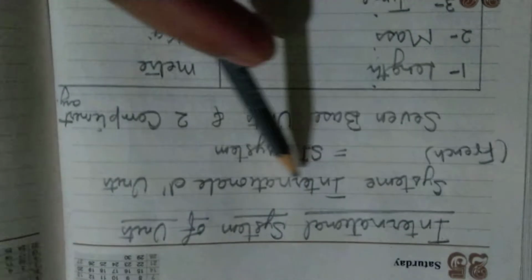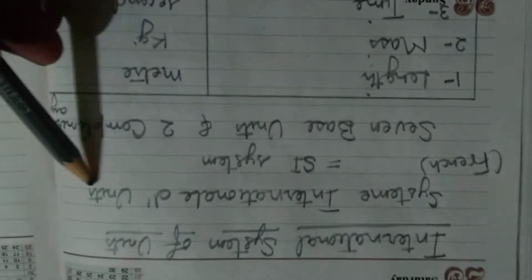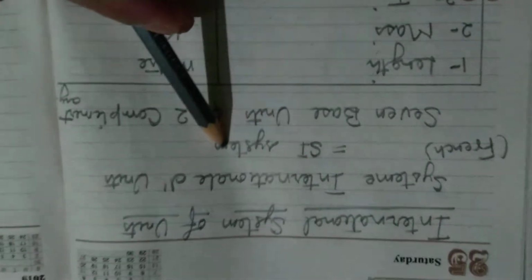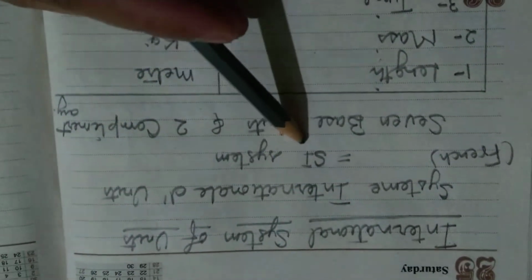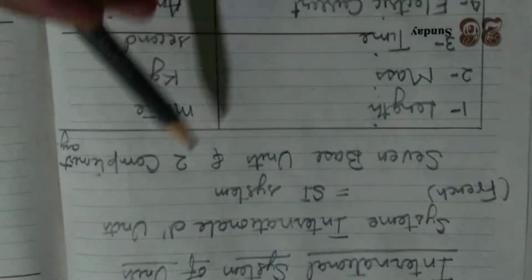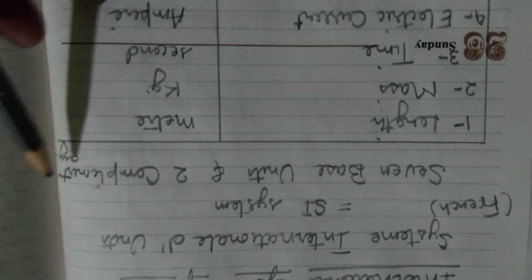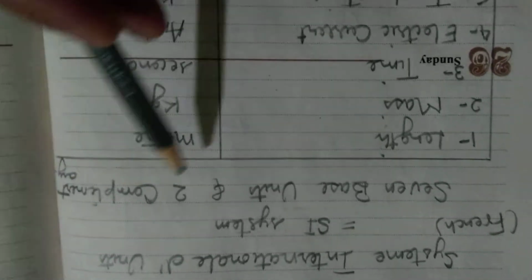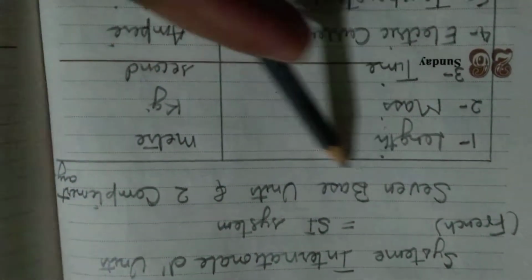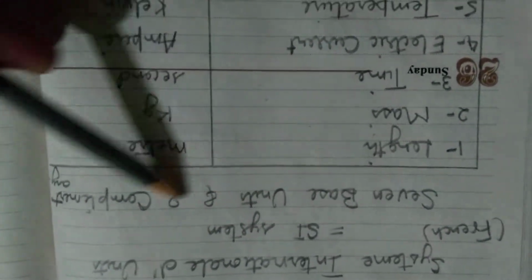Now this has a French name, that is Système Internationale des Unités, that is called SI units. S is for system, I is for international. This is a French phrase. Now it has 7 base units and 2 complementary units. Base or fundamental, so you already know there are fundamental units. So it has 7 base or fundamental units and 2 complementary units.